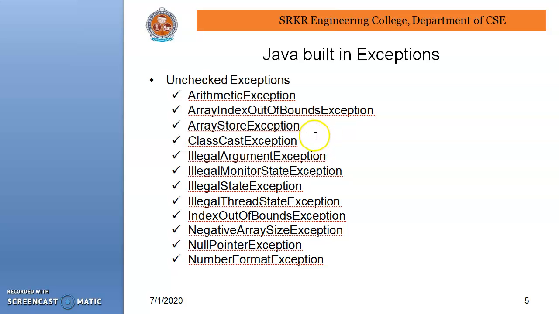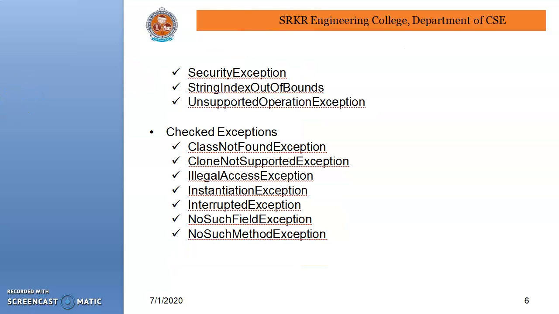Array store exception: while storing the data we find this exception. Class cast exception, illegal argument exception, index out of bound exception, null pointer exception, which means we try to access data which is not there. Next, number format exception. These are the Java unchecked exceptions.